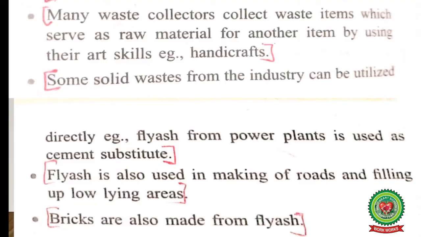Now children, what is this fly ash? Fly ash is the ash produced in small dark flakes by the burning of powdered coal and other materials and carried into the air. Fly ash is also used in making of roads and filling up low-lying areas. I have already shown you the roads which are made up of fly ash in the previous slides. Bricks are also made from fly ash. Children, 15 to 30% of the cement is replaced these days by the fly ash, as fly ash is more stable and exhibits a higher grade of overall strength than cement.